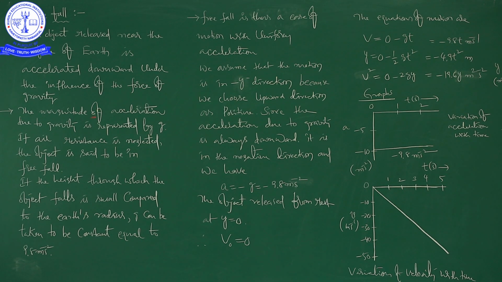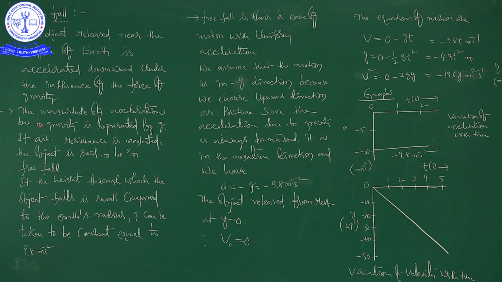Next, go for the second point. The magnitude of acceleration due to gravity is represented by small g. Okay, it is the notation. Next, if air resistance is neglected, the object is said to be in free fall.